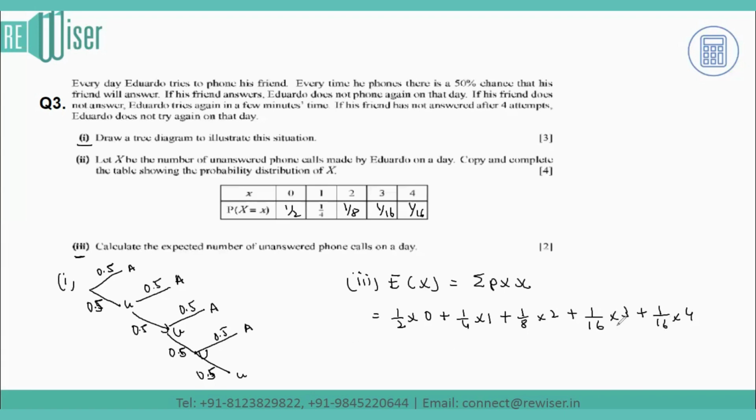So if I add all of this, I'll get an answer as 15 by 16. If I put it into decimal form, it can be 0.938. So that's the answer for the third part of the question.